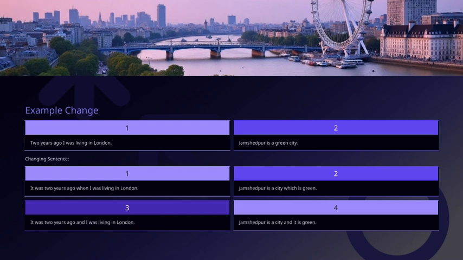Now, moving to another example, "Jamshedpur is a green city." To make this sentence more descriptive, I could say, "Jamshedpur is a city which is green," emphasizing the characteristic of the city. Or I could also say, "Jamshedpur is a city and it is green," which connects the two ideas more straightforwardly. The key takeaway here is that changing sentence structures can help us convey our ideas more clearly and vividly. This is especially useful when we want to add emphasis or provide additional information.